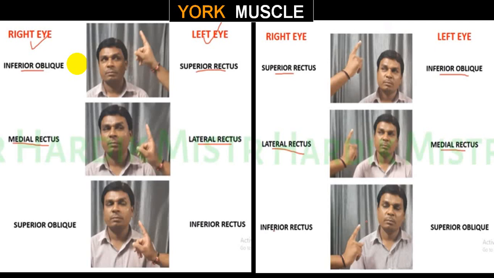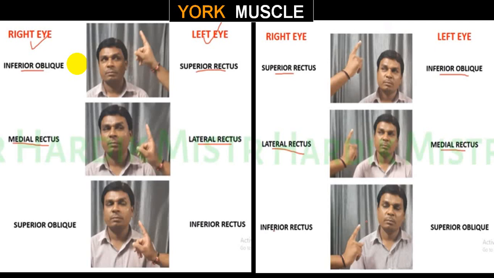These are the permutation combinations which will be there. I am not going into detail because, say a very simple example, in a horizontal gaze, when I am looking to the right, my right side lateral rectus is working, and the opposite eye medial rectus will be working. So very simple. Whenever you are looking to one side, when I am looking to the left side, my left side lateral rectus is working and right side medial rectus is working. So this is called yoke muscle.